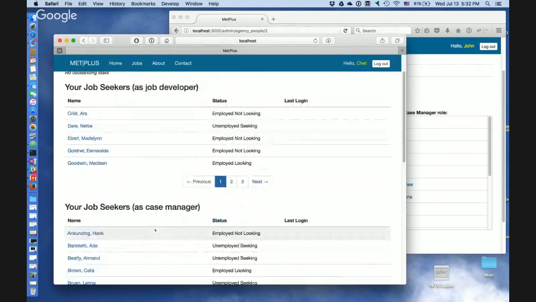If we'd had that, we would have discovered this error, and it's not your fault that we didn't. We didn't think of it before. There already is a fixture step that will help you assign an agency person to a job seeker in a specific role, so it should be fairly straightforward to put together that scenario.